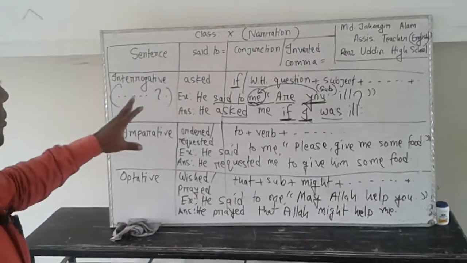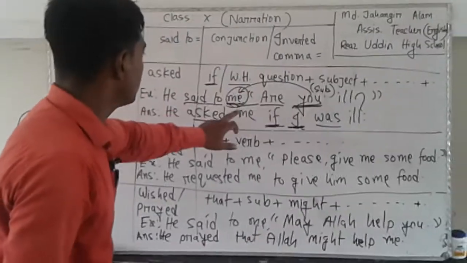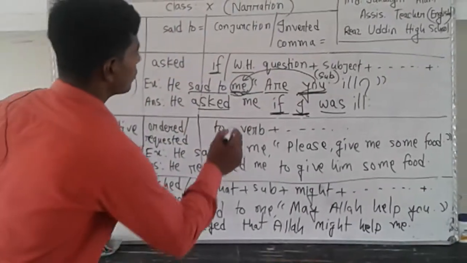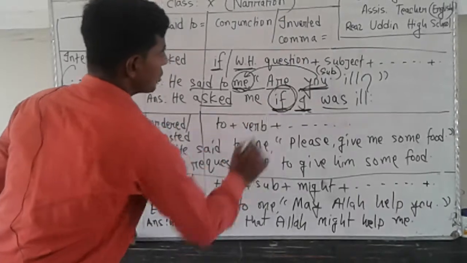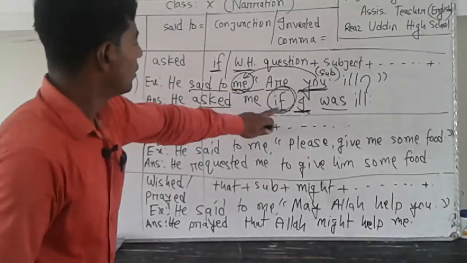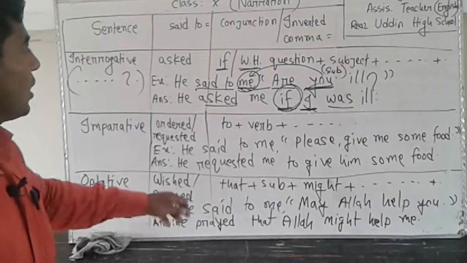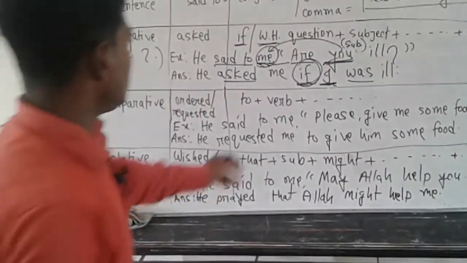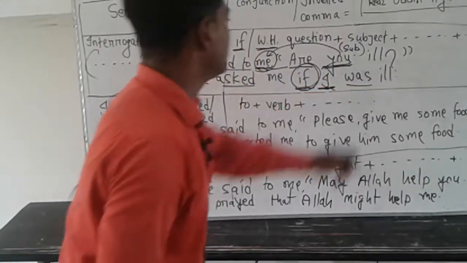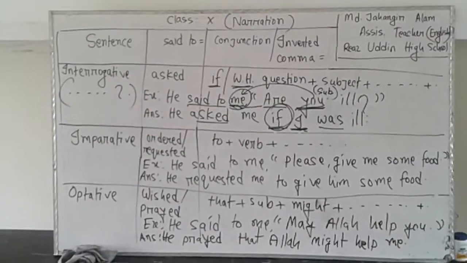And then very similar for a WH question. If the sentence is a WH question, then if equal to the WH question. What if your sentence starts with what? Then if equal to what, then the subject, and this change will be done.